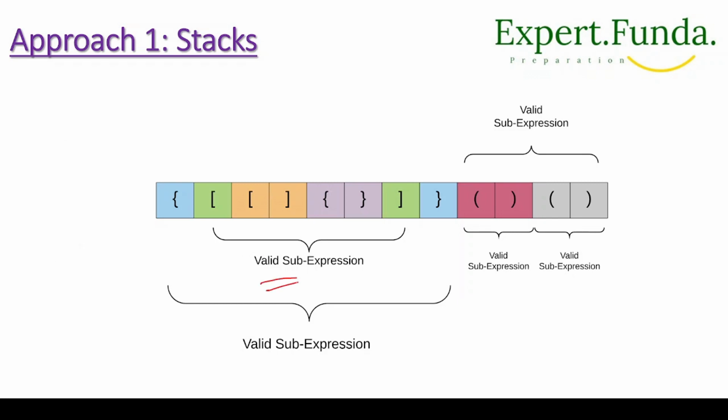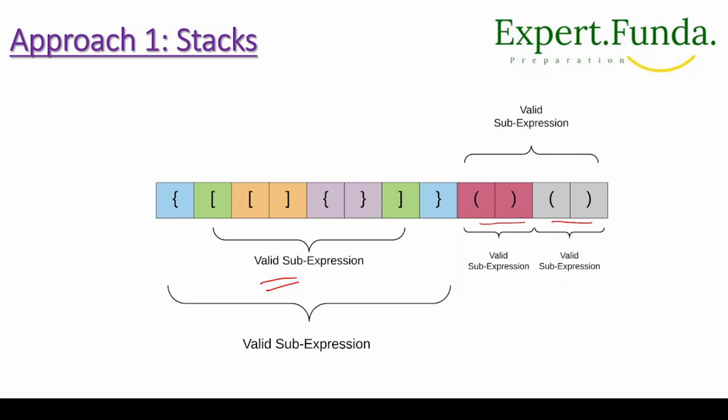Also, if you look at this picture, what you will see is a valid sub expression, right? How? There are combinations of the bigger one and the smaller one. This is a sub valid expression in which only the smaller one is coming. Here, from here to here, from here to here, right? And if you understand the whole, this is the expression of the sub expressions. So what we have to do,